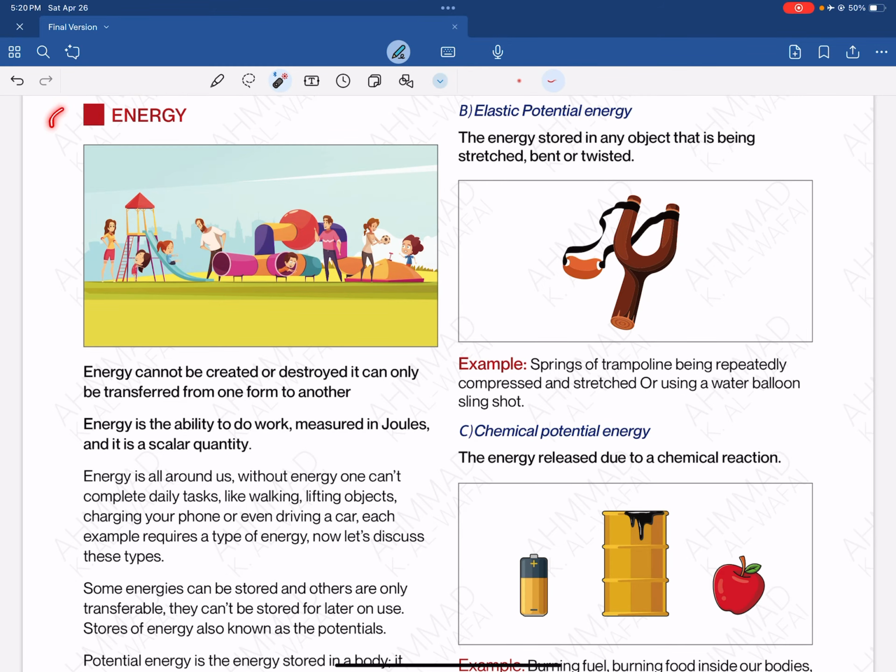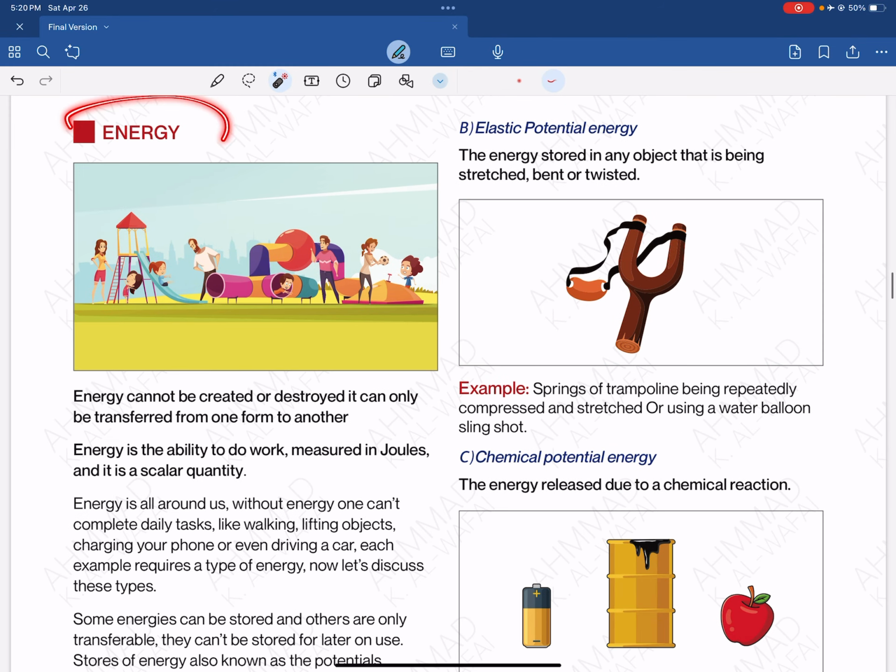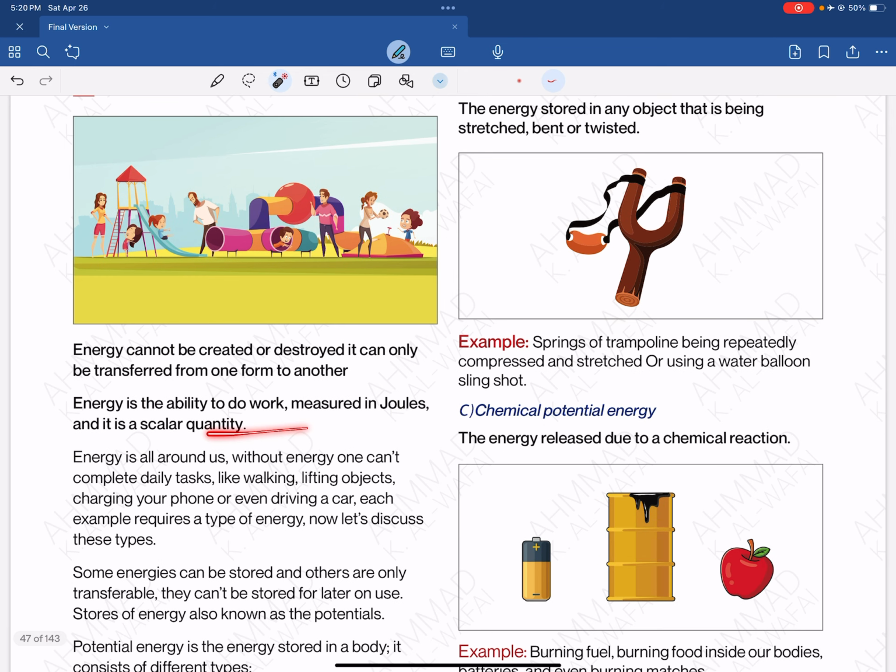Okay, now so energies, or energy basically. Energy is the ability to do work, right? Or well, as we know, all energy cannot be created or destroyed. It can only be transferred from one form to another. It's measured in joules, okay? Energy is a scalar quantity.